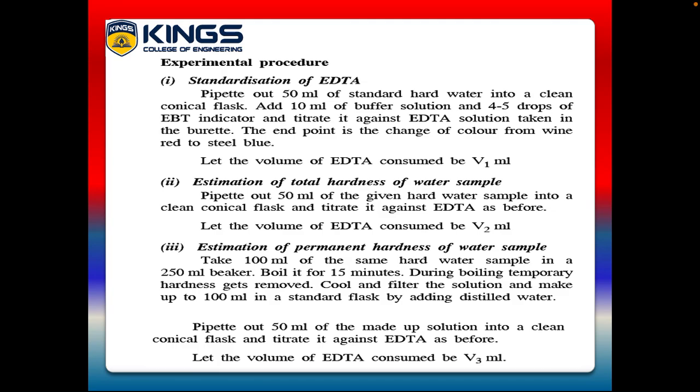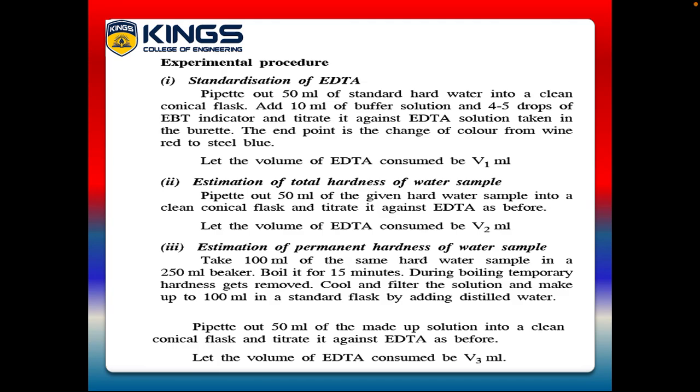Next, going to the experimental procedure. We have three types of experimental procedure: titration 1, titration 2, titration 3. Titration 1 is named standardization of EDTA. How do we standardize the EDTA? We don't know its concentration. So in this titration, we have to find out the concentration of the EDTA.